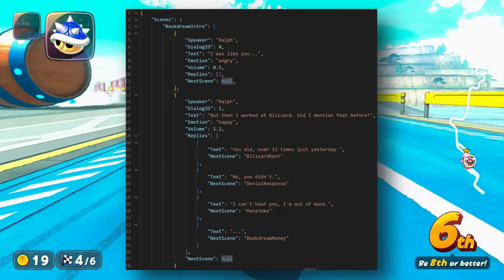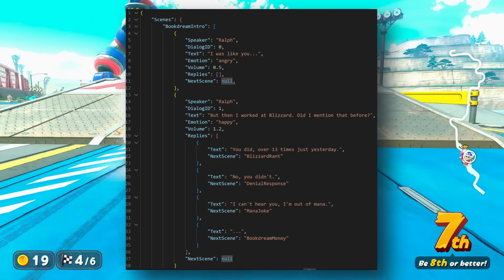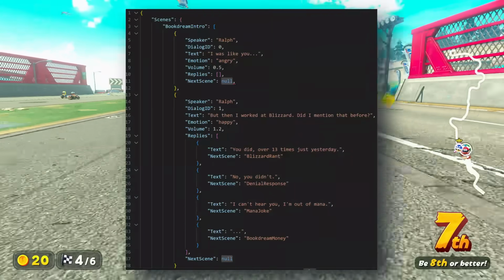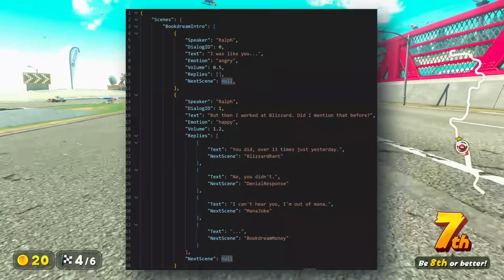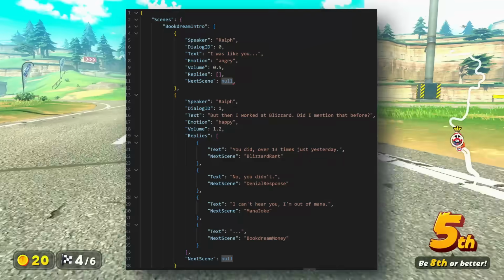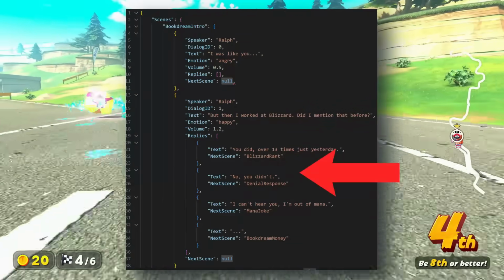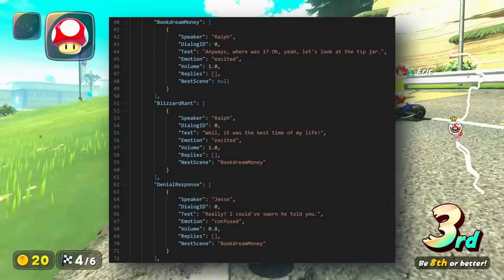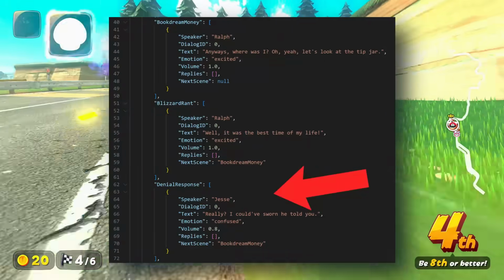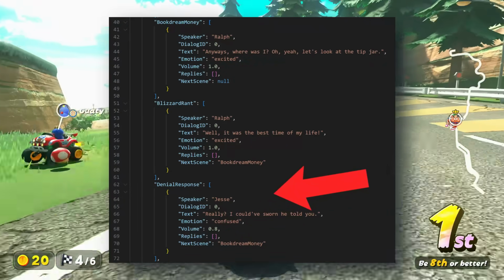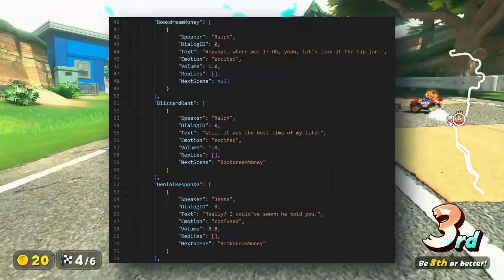We also have an optional list of replies. By optional, I mean it can either be empty or it can contain several nodes. Each one of those nodes contains a text and a next scene. So once a user selects one of those nodes, for example, selects the no you didn't, the next scene moves on to the denial response. As you can see, the denial response scene also has its own separate speaker, text, dialog ID, volume, replies, and pushes you to the next scene.